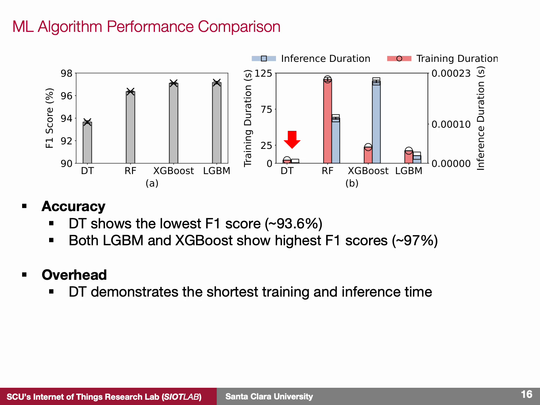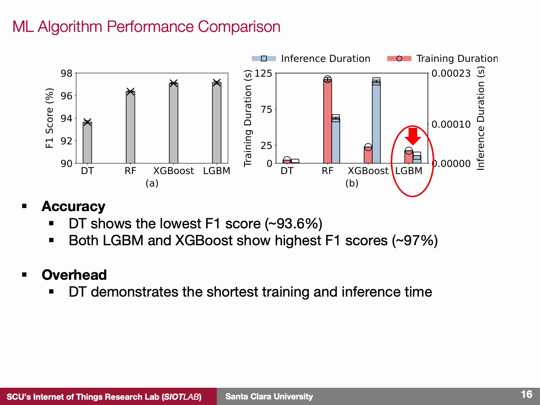The results show that the decision tree model is the fastest to train and has the shortest inference time, making it a suitable solution for resource-constrained scenarios. However, there is always a trade-off between computational efficiency and classification performance. When comparing LGBM and XGBoost, both achieve similar F1 scores, but for resource-constrained devices like access points, the algorithm with lower overhead is preferable. In this case, LGBM outperforms XGBoost in terms of efficiency.